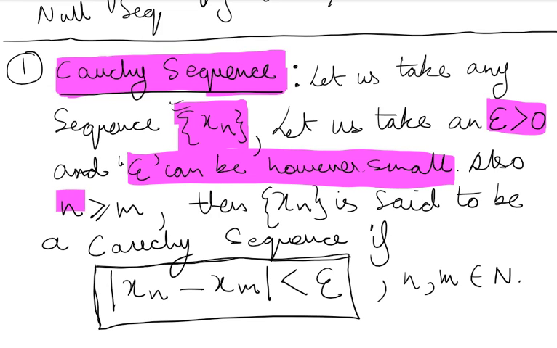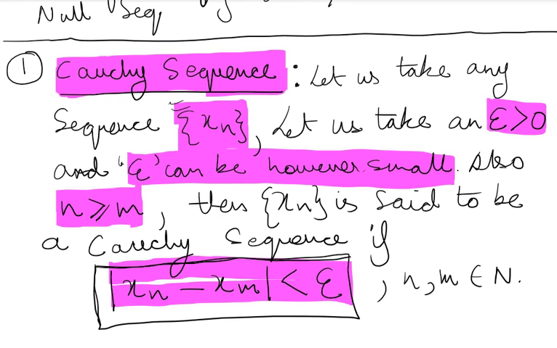Also there has to be an n value greater than an m value, such that mod of xn minus xm is less than epsilon. And of course n and m have to belong to natural numbers. This is a simple definition.